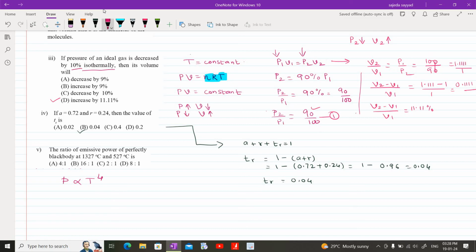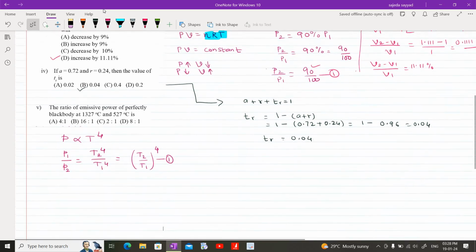So generalizing it for two different temperatures, the emissive power of perfectly black body 1 to emissive power of perfectly black body 2 is equal to T1 raised to 4 by T2 raised to 4, which can also be written as T1 by T2 whole bracket raised to 4. Let us number this equation as 1.